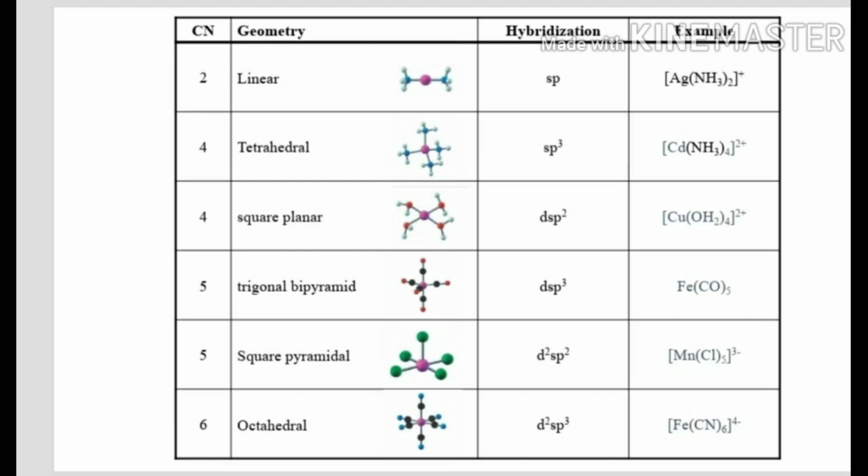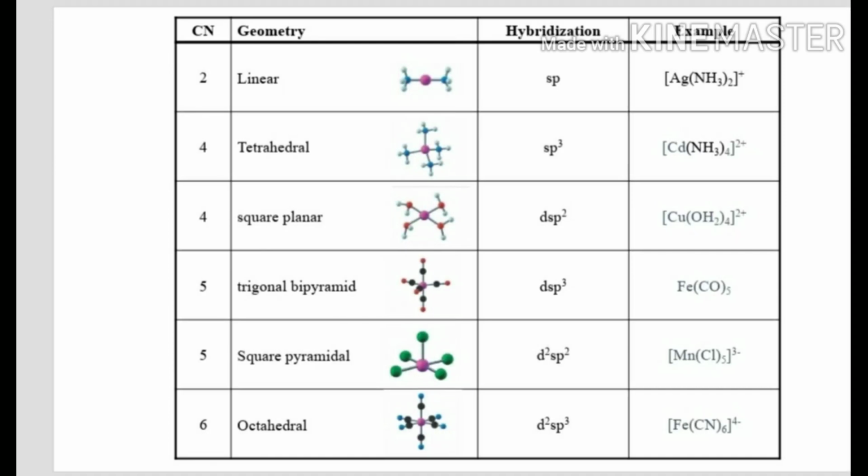And the next one is a trigonal bipyramid, dsp3, the pentacarbonyl ion. The next one is square pyramidal, d2sp2, the tetrachloromanganate(II) ion. The next one is octahedral, d2sp3, the hexacyanoferrate(II) ion. So these are some examples of different types of hybridization.